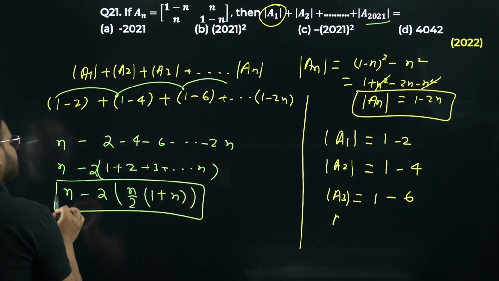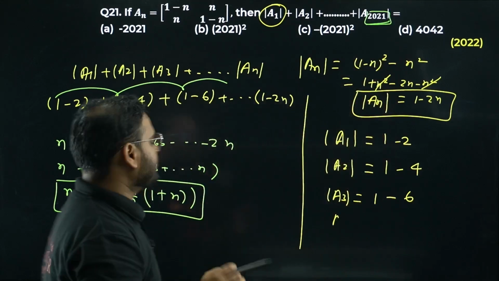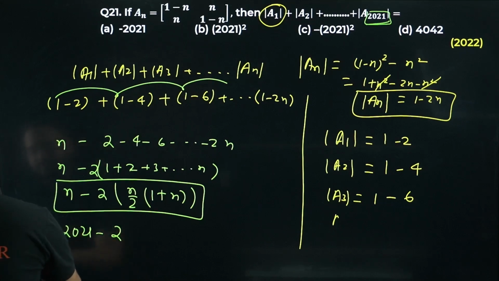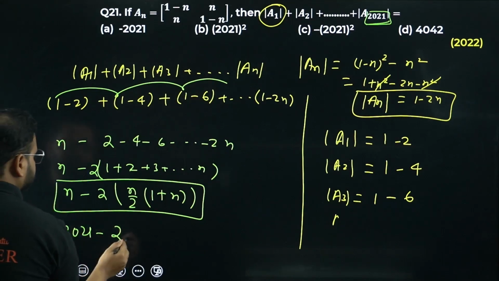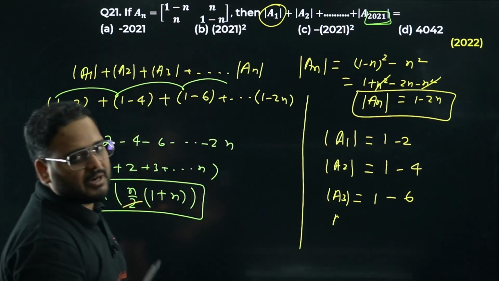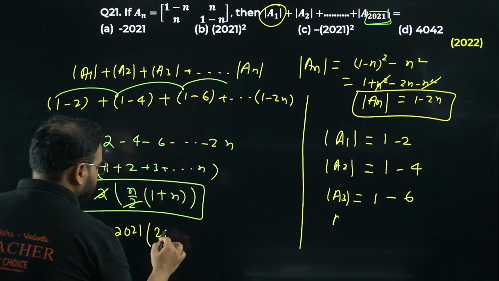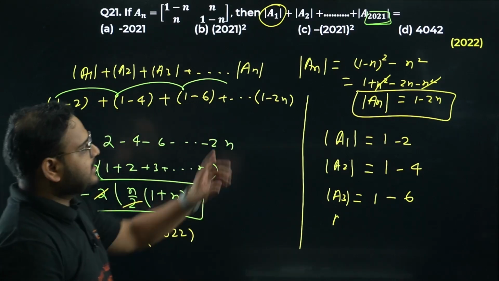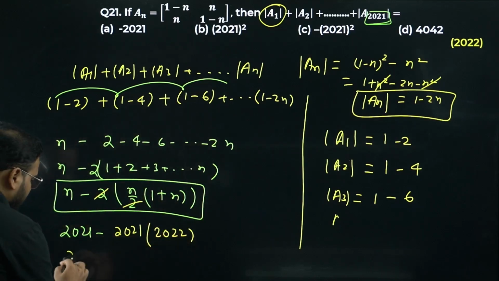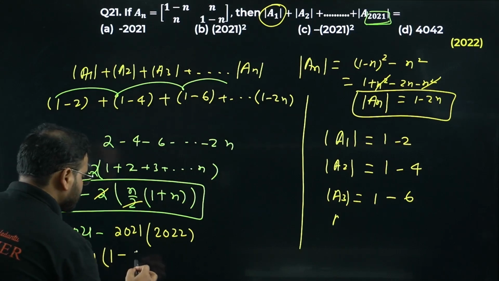Alright sir, this is my answer, right? What is the n value? N value is 2021. Let's put that over here. I get 2021 minus 2. Okay, excuse me, I have made a mistake. Not mistake as much, but I have to change; 2 and 2 is cancelled. That's why we don't have to write that part. Okay, what I get again, 2021 times 2022. How come, sir? N is 2021, no? Then n plus 1 will become 2022. I have 2021 common, so let's just do that. I get 2021. I have left in the first term as 1 minus 2022.